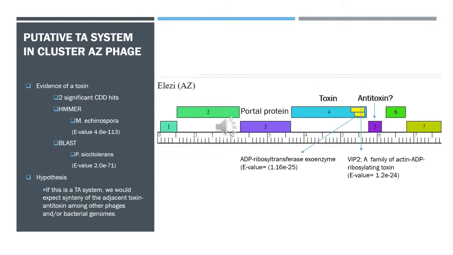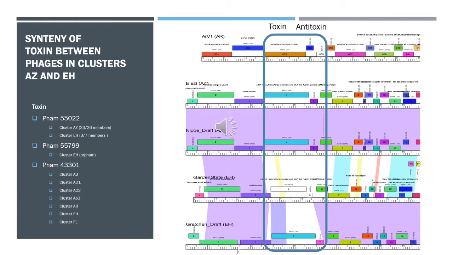We then hypothesized that if this is a TA system, we would expect synteny of the adjacent toxin-antitoxin among other phages and/or bacterial species. We were able to find synteny of the toxin gene among phages of different clusters and phams using Phamerator. In Pham 55022, 23 out of 26 cluster AZ members and 3 out of 7 cluster EH members showed synteny, as well as the orpham 55799 with a member from cluster EH. We also found synteny in Pham 43301 with members from clusters AO, AO1, AO2, and AO3, AR, FH, and FL.